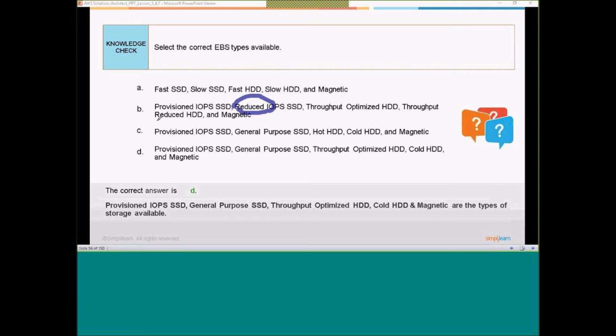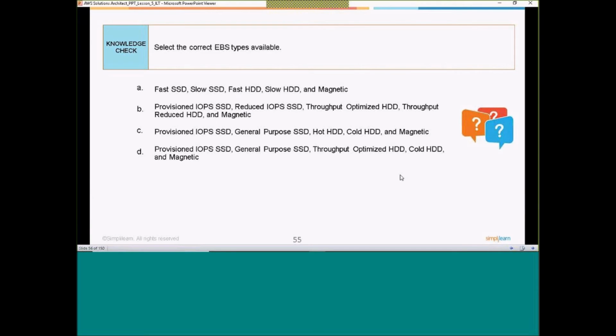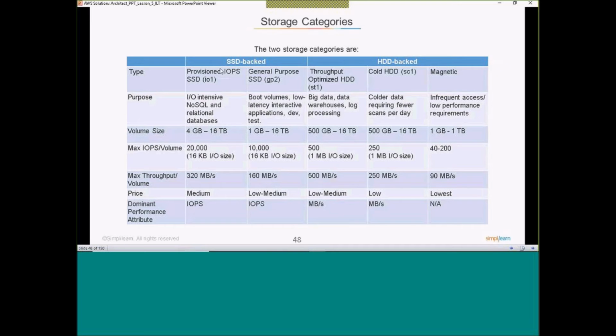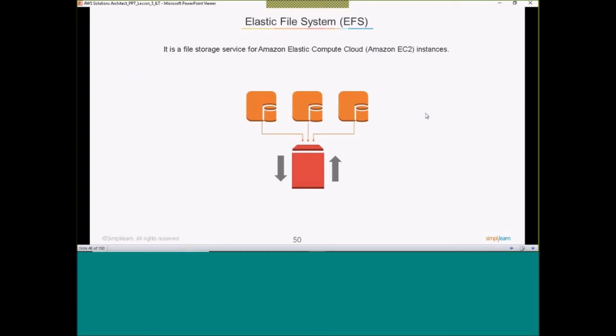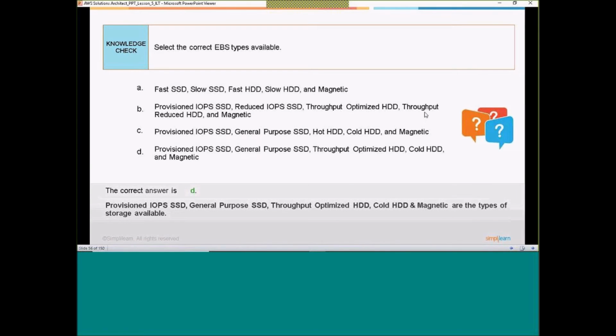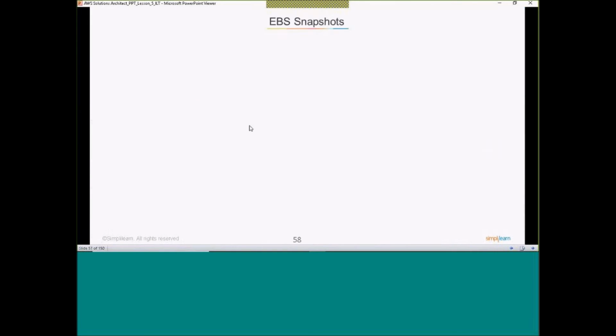I think here also the word reduce has come. Where is the word reduce? If you just recall that table, see, we have provisioned, general purpose, throughput, cold, and magnetic. There is no reduced option. Select the correct EBS types. Sorry. Fine. Now EBS snapshot, right?